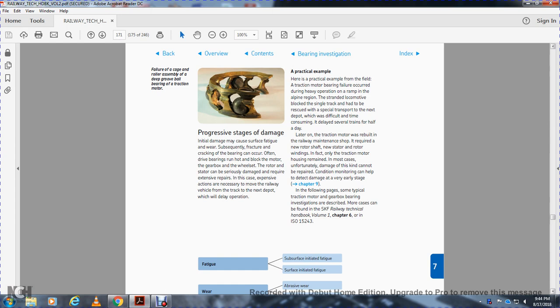The failure caused a half-day delay. Later on, the traction motor was rebuilt in a railway maintenance shop with a new rotor and a new stator winding. In fact, only the traction motor housing remained in most cases. Unfortunately, damage of this kind cannot be repaired.